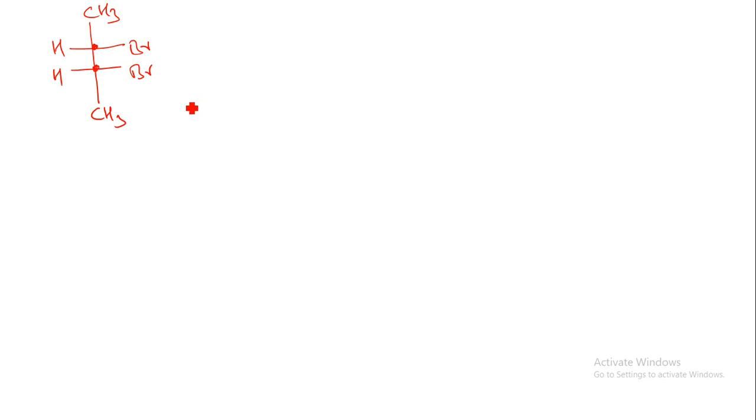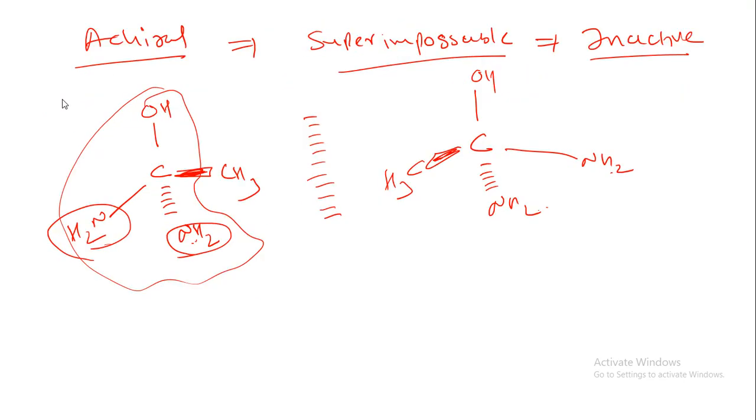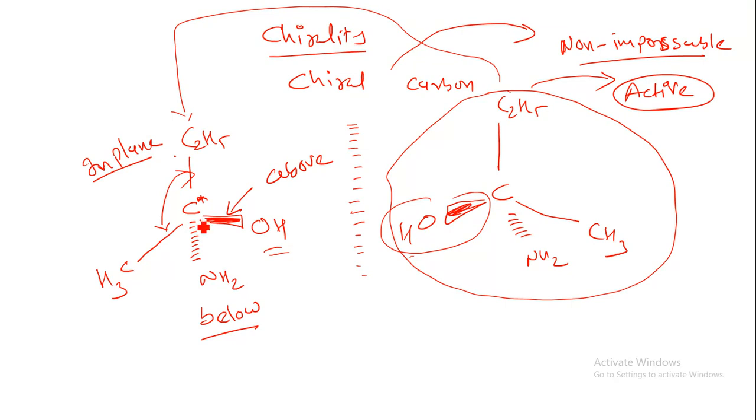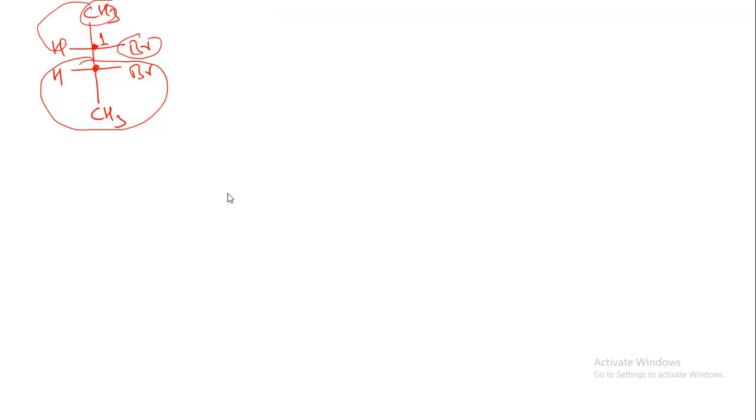In this type of compound you should remember that this is one chiral center. One group differs, the second group differs, the third group differs, and this is the bulky group. In the earlier definition we saw that if a compound has 4 different groups, it is known as a chiral center. Similarly here, this is the first group, second group, third group and fourth group, so it has 4 different groups. The second carbon also has 1, 2, 3 and a fourth bulky group, so you can say there are 2 chiral centers.